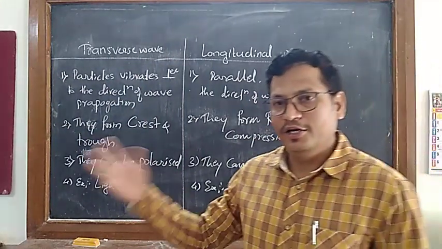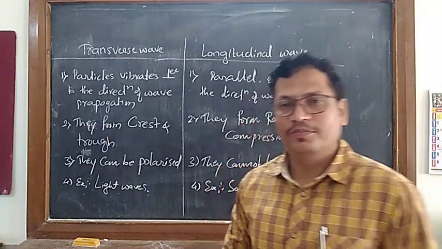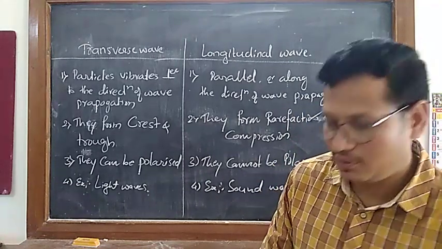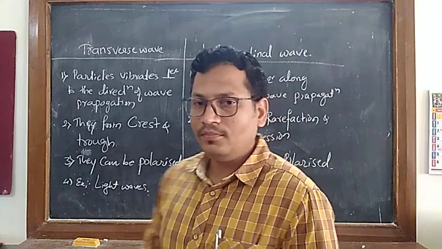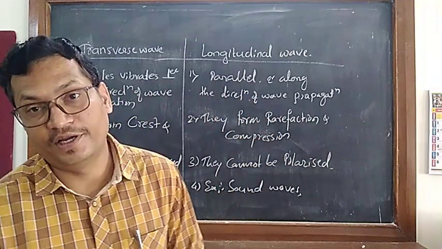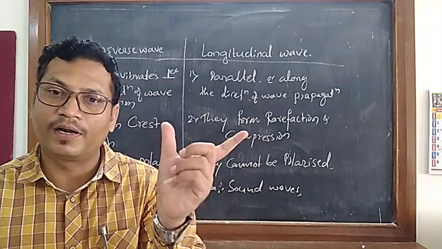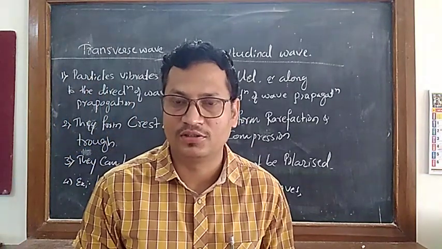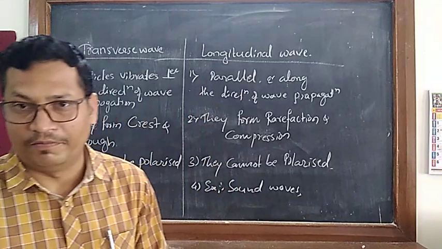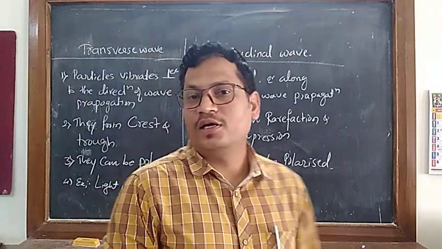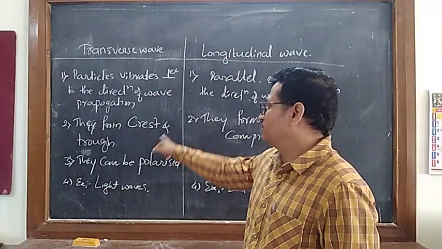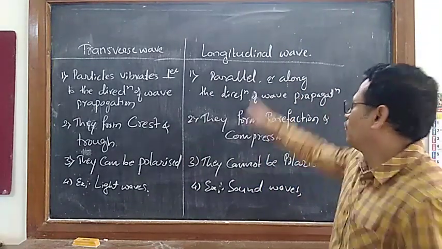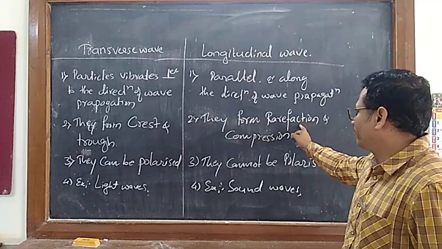Correct? And the wave in which the particles of the medium vibrate parallel or along the direction of wave propagation is called as longitudinal wave. So here transverse wave makes crest and troughs, whereas longitudinal wave makes rarefaction and compression.